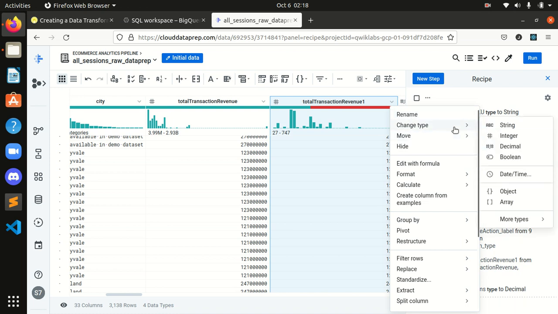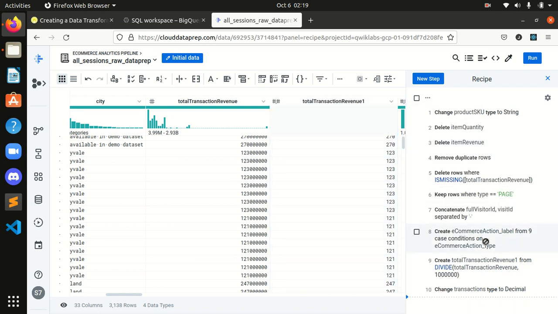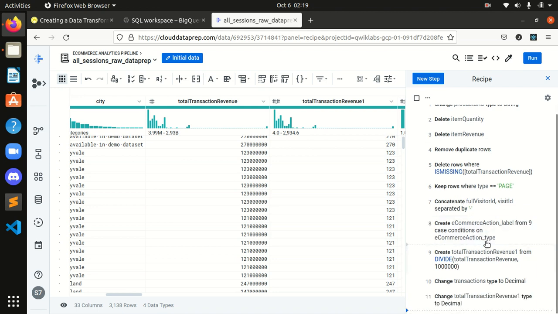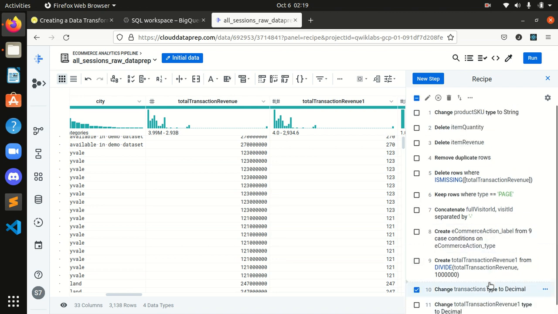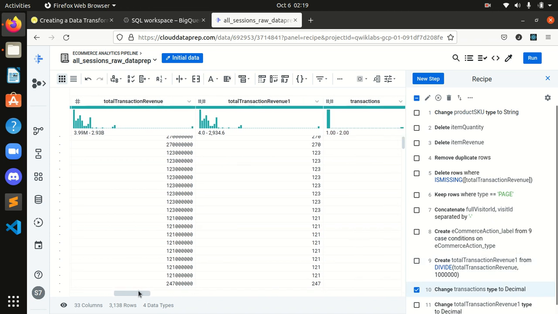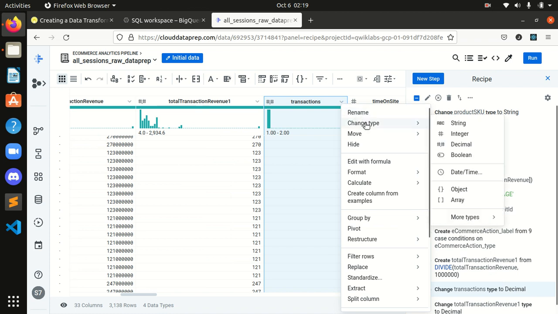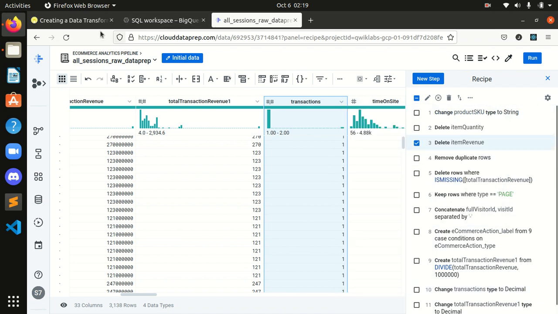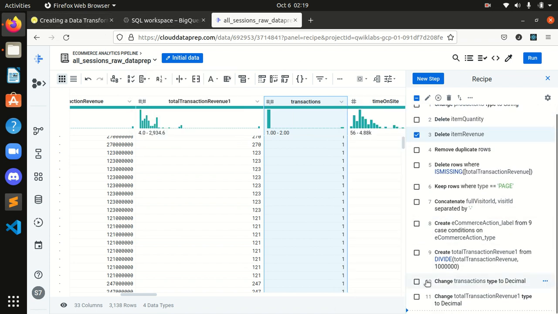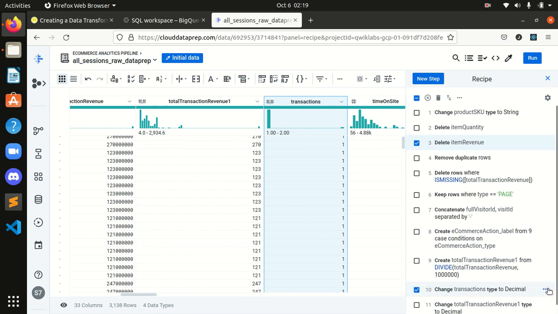Change type to, like I changed the type to decimal, I added it. Okay, total transaction, change transaction type to decimal. Okay, it was already decimal, I don't have to change that. What was it earlier on there? Let it be like that, it doesn't matter. Okay, I will change this, and